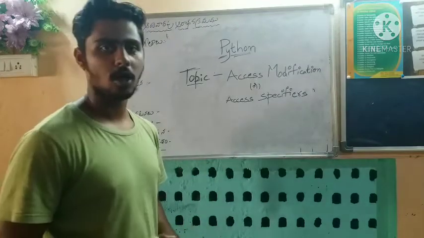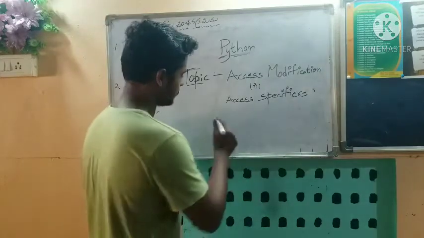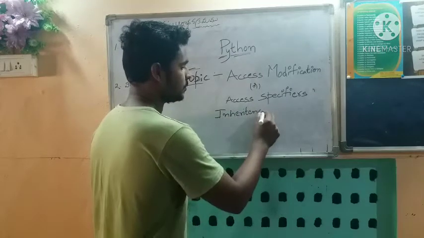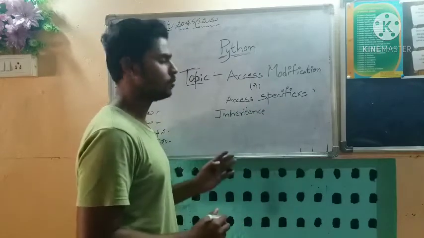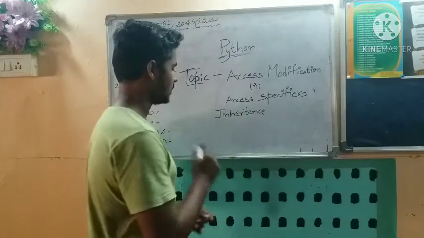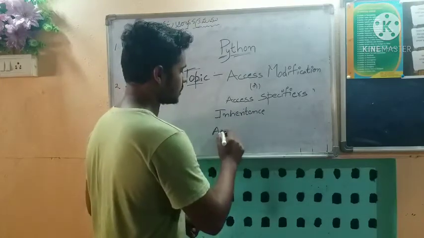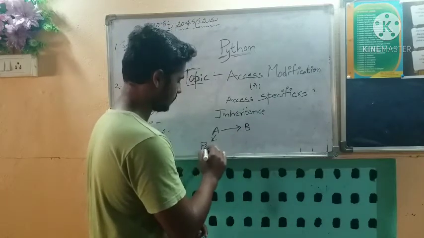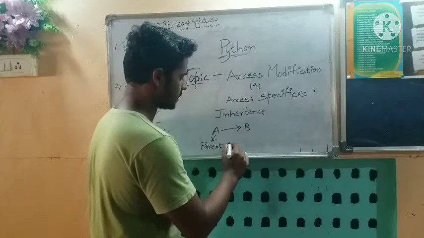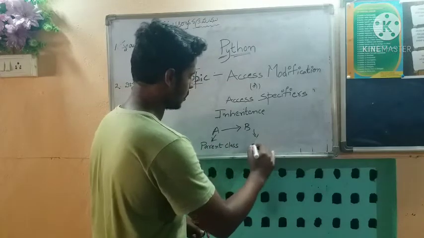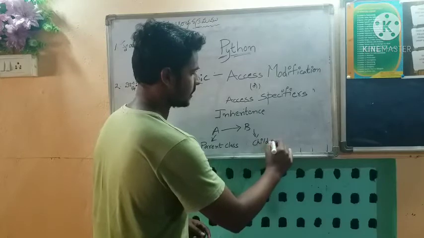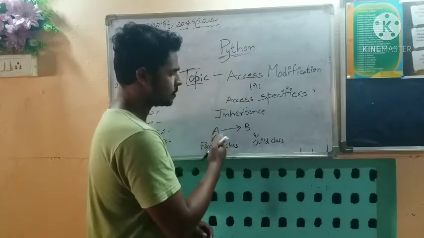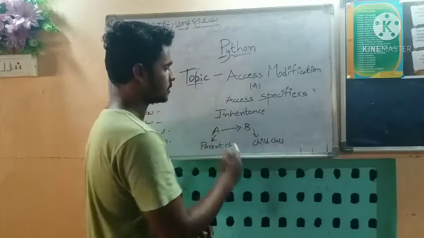Today I would like to discuss a topic called access modification and access specifiers. We all know a topic called inheritance, which means sharing of properties from the parent class to the child class. Let us take A as the parent class, which shares its properties to B. Here A is called the parent class and B is called the child class. Inheritance means A shares its properties to B.